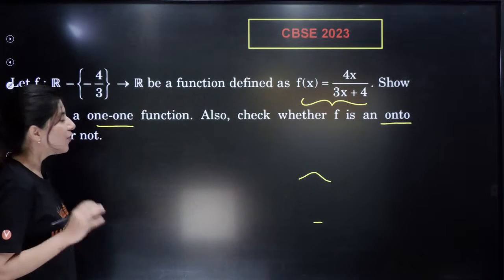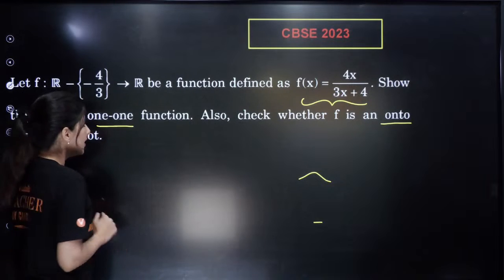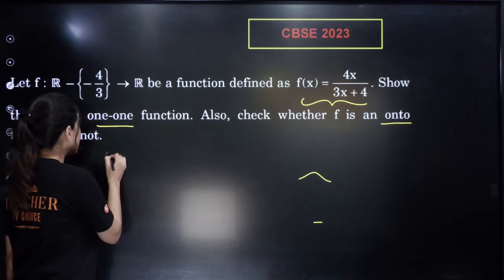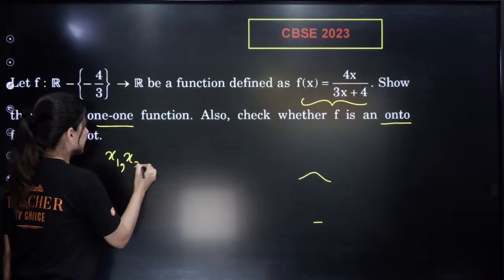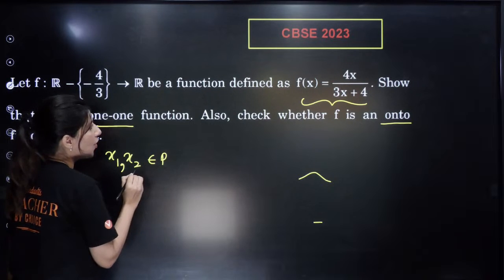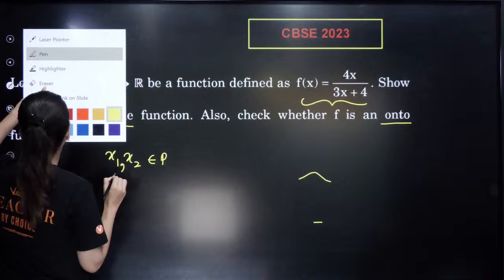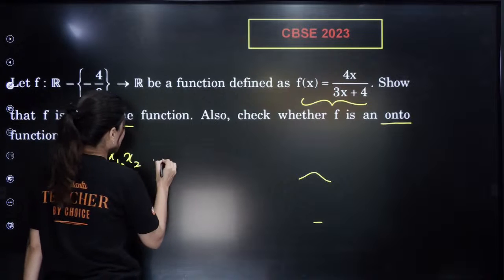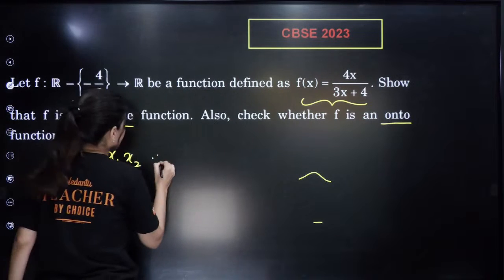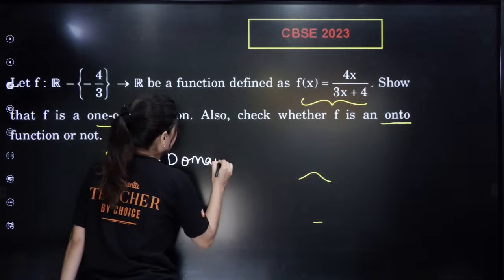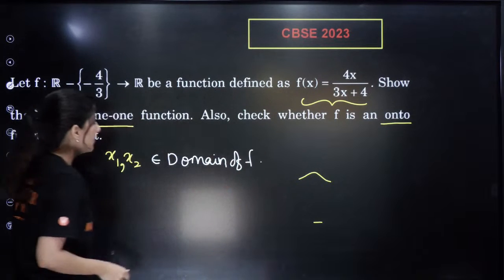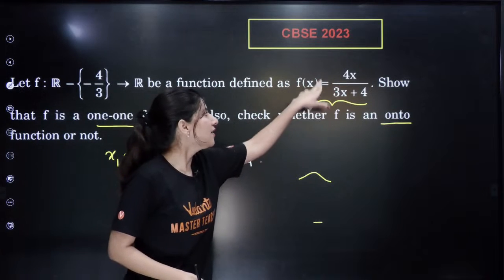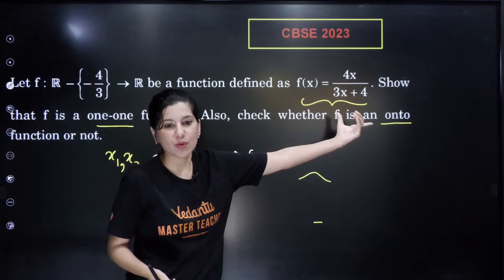So for one-one we have a method. For one-one, what we do is we take x1, x2, two values belonging to the domain of f. So we are going to take two different values, x1 and x2.